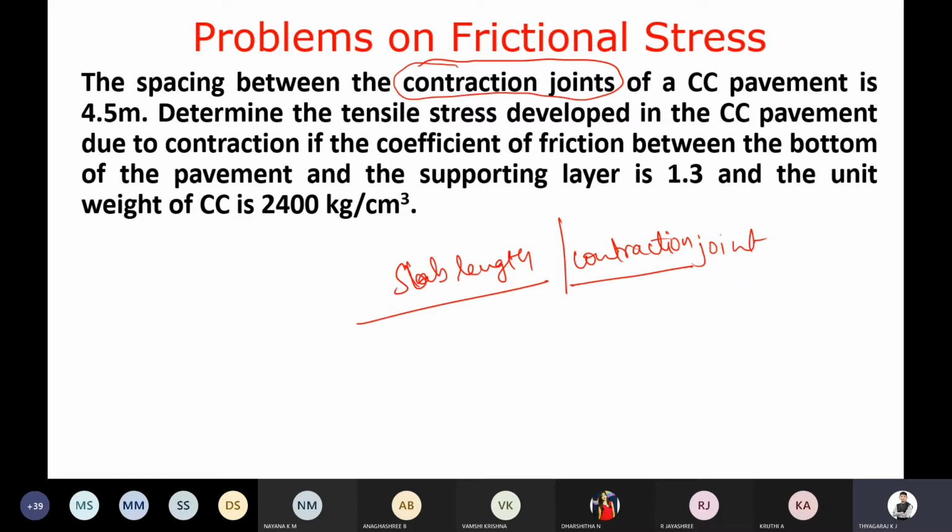We will see what these joints are and the various types of joints in the fifth module. In the fifth module we will discuss the various types of joints. So kindly make a note of this. Note the question.